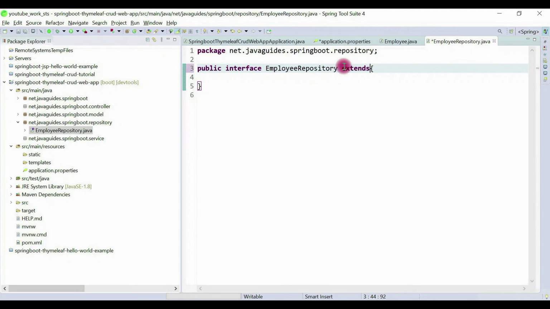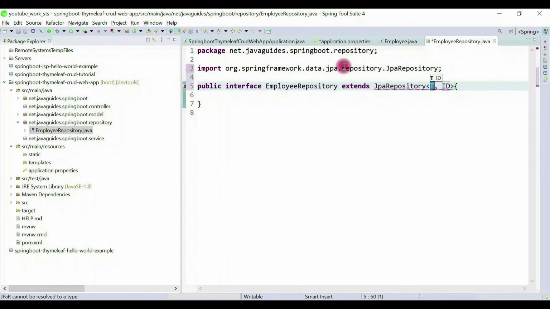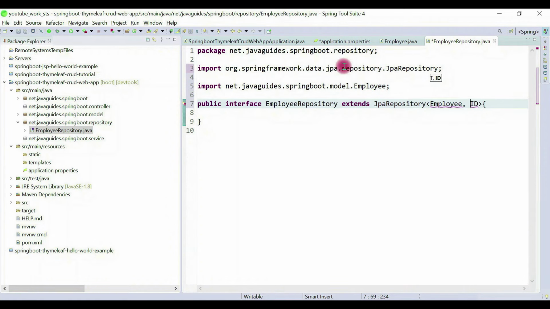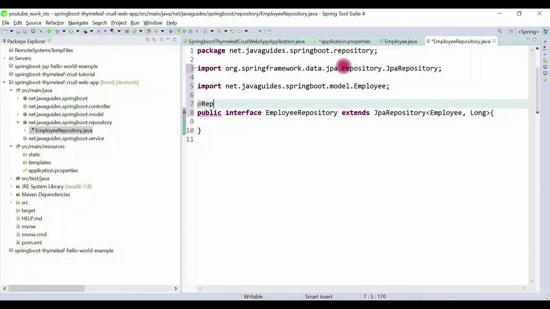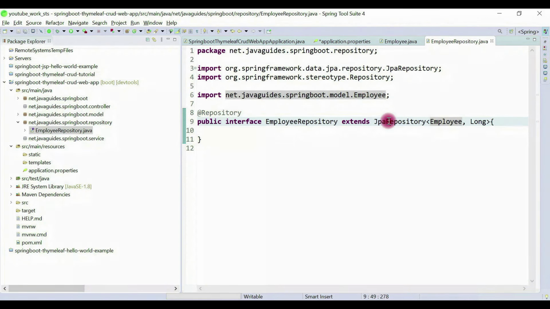Let's extend this interface to JpaRepository. Basically JpaRepository exposes CRUD database operations for the Employee entity, and here Long is nothing but the type of the primary key. Let's annotate this interface with the @Repository annotation. Great. Now we can get CRUD database operations for the Employee entity by using JpaRepository.